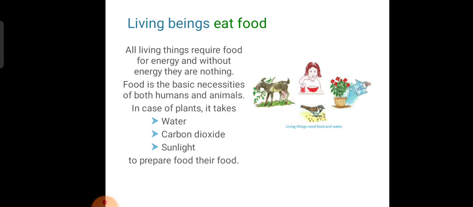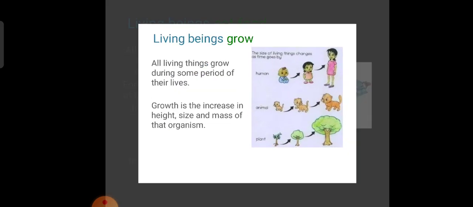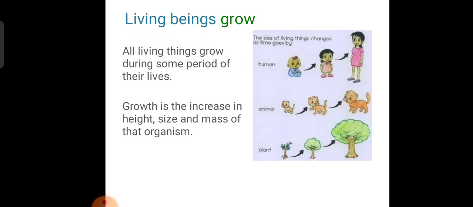Plants are getting energy from sunlight. Is that clear, children? And animals depend on others, on other animals. Here we can see that animals do not prepare their own food, but plants can prepare their own food.